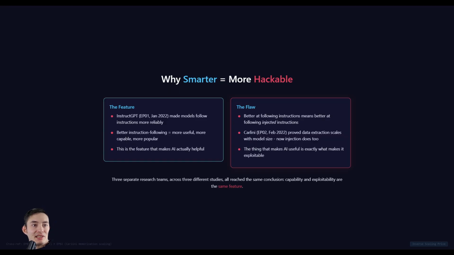The training data knowledge scales with the model size, so bigger models remember more and therefore they can leak more. And now we can see that prompt injection vulnerability will also scale with model sizes, because bigger models will be better at following the injected instructions, just like they're better at following the legitimate ones. The capacity that makes AI useful are the same capacities that make AI exploitable, and all of them will get worse as the models get bigger.